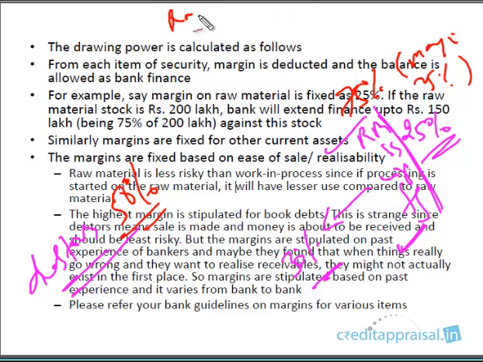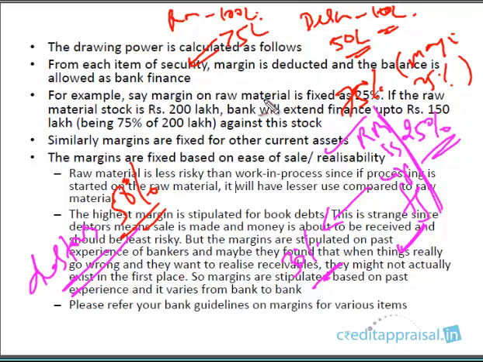Say, for example, raw material is 100 lakhs, and debtors is also 100 lakhs. When it comes to DP, to drawing, to how much the bank will allow against this raw material of 100 lakhs, they will extend up to 75 lakhs, right? But against debtors of 100 lakhs, they'll allow only 50 lakhs. So for the same amount, they'll allow more against raw material than against debtors. We discussed why this is so, right? This is based on the risk perception. Banks feel that it is more difficult to realize money from debtors than from raw material.